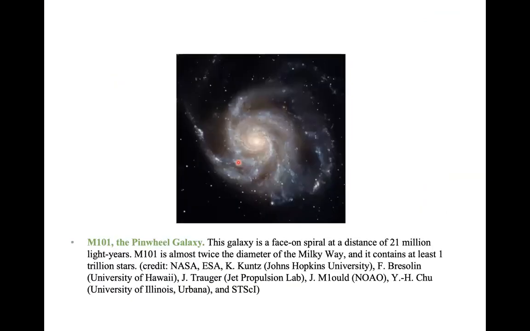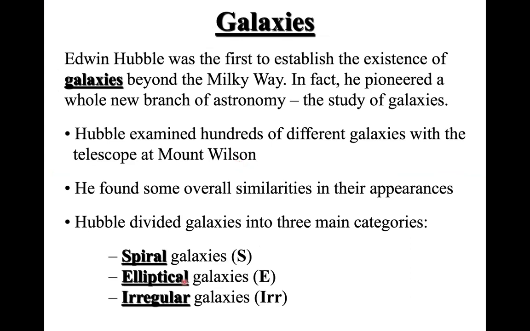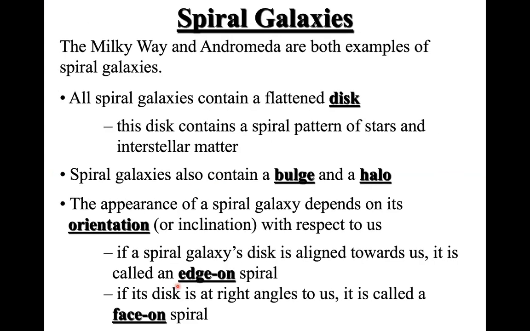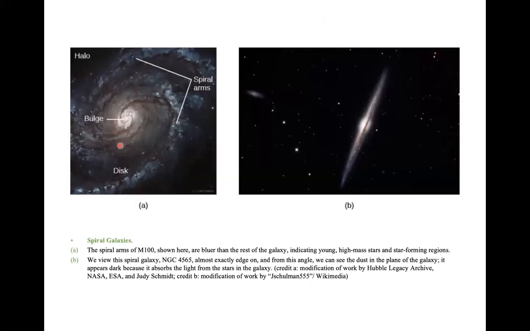So I just moved ahead, and I probably have put that slide right here. All these galaxies in that diagram, I have explained their properties in these slides. Basically, the spiral galaxies contain a flattened disk, with spiral patterns of stars and interstellar matter. Spiral galaxies also contain a bulge and a halo, and their appearance depends on orientation. There are some galaxies that are edge-on, and some that are face-on. That's what I mentioned previously as well.